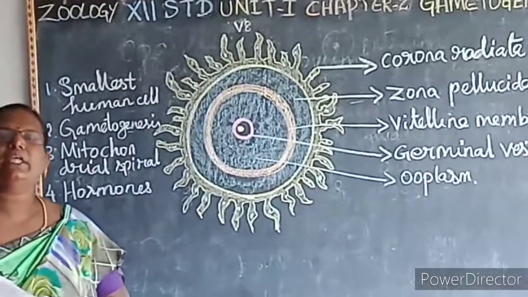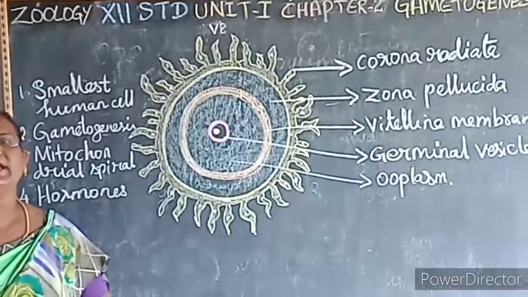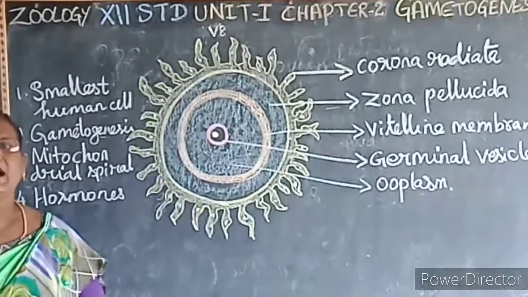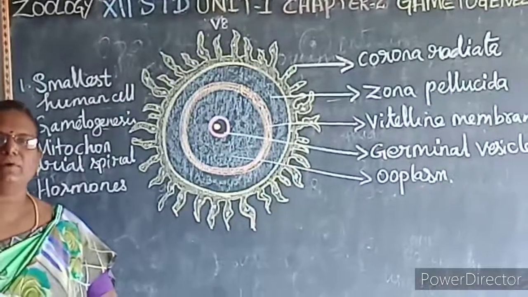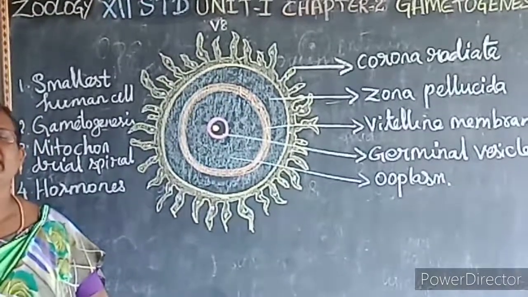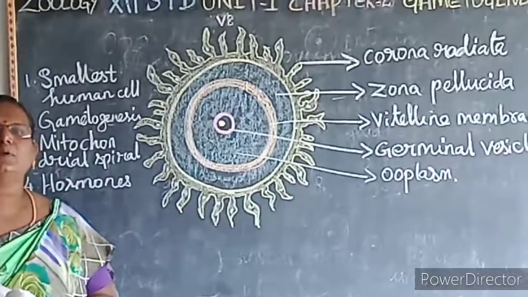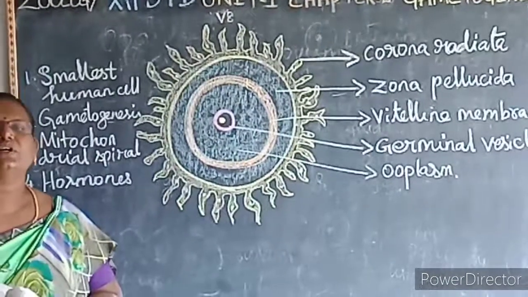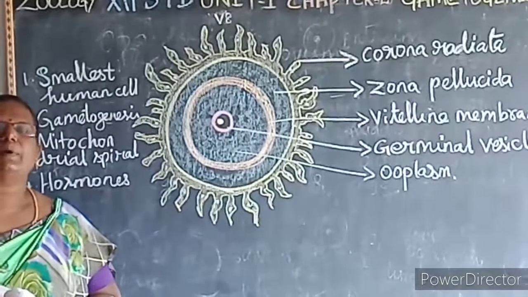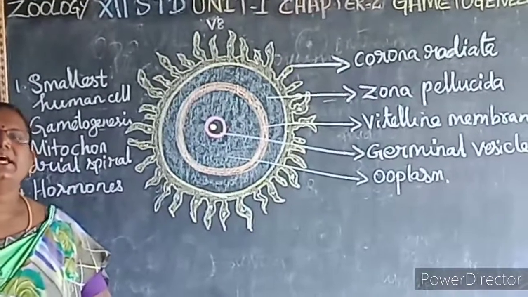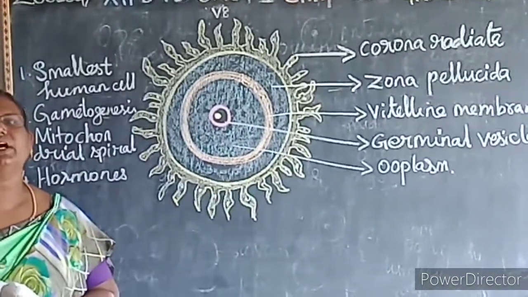What are the hormones which play an important role in spermatogenesis? One is follicle stimulating hormone and the second one is luteinizing hormone. This luteinizing hormone acts on the Leydig cells or the interstitial cells to secrete the male hormone, that is testosterone. So this class we learned about spermatogenesis, oogenesis, structure of sperm and structure of the ovum.